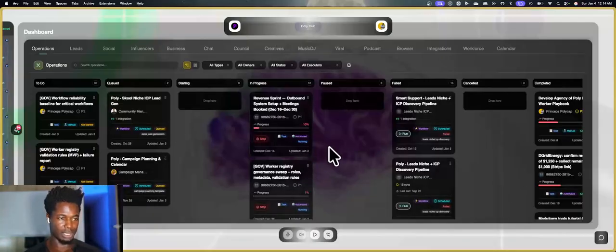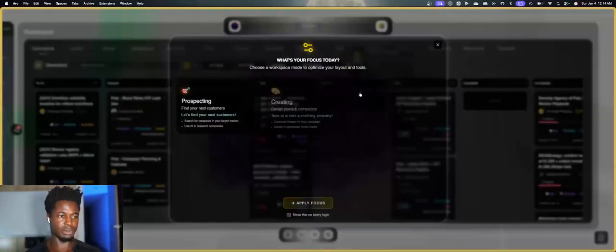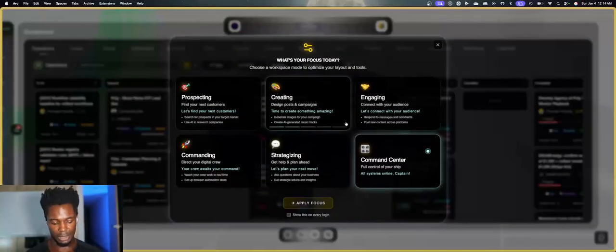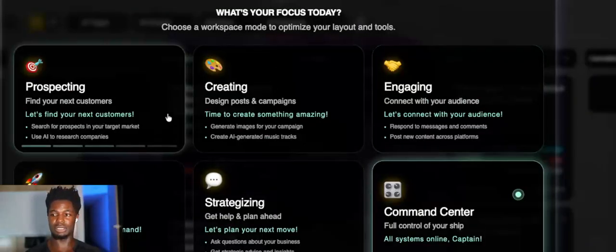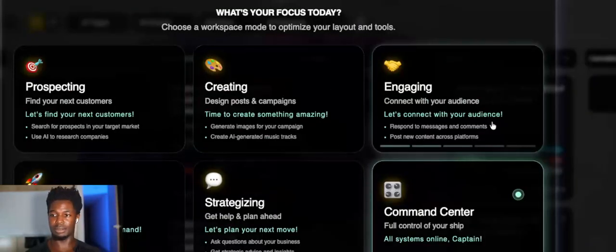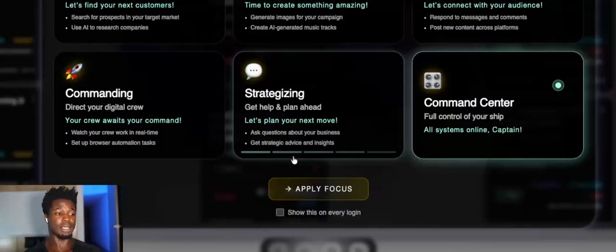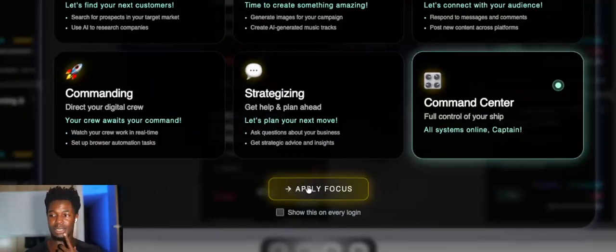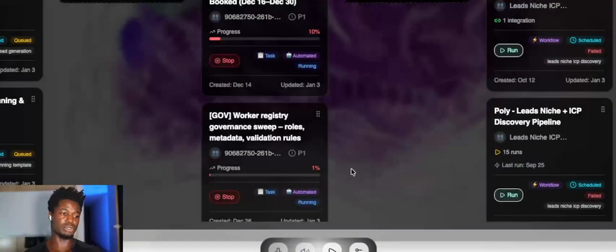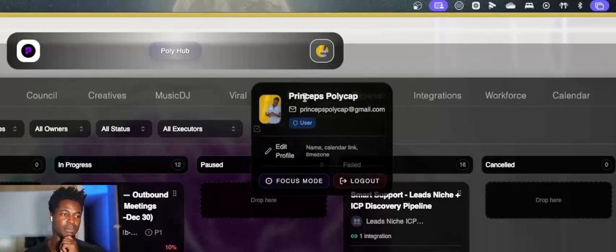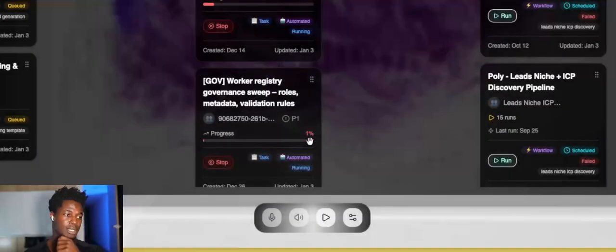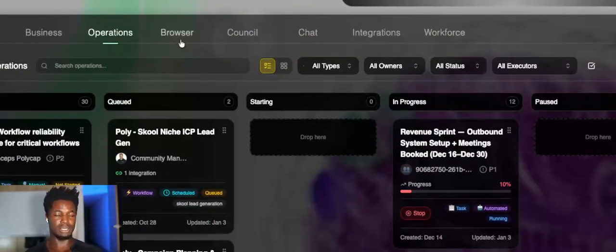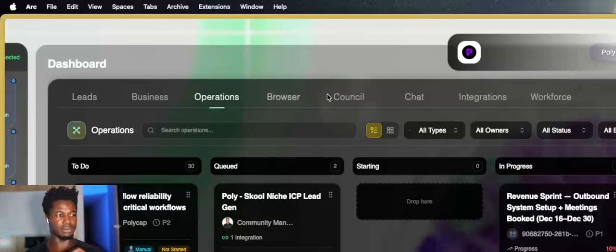So here we're in the dashboard, and typically when you come in, you will see something like this. This helps you pick different experiences you want to have in Poly. I'm going to apply the focus to show everything. But if I said, let's say, only prospecting, it should only show me limited tabs up here.